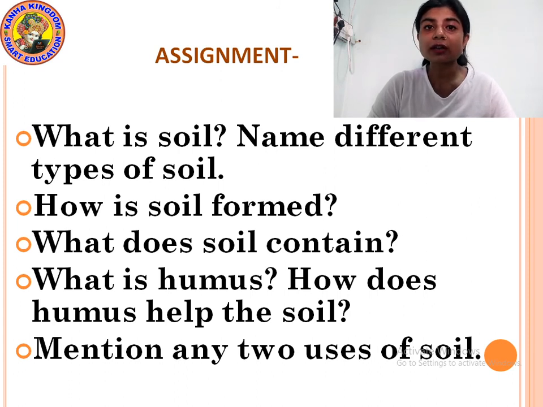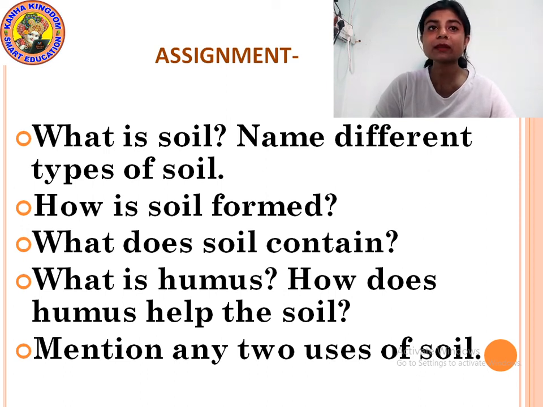Then what does soil contain? Soil contains air and water. Yes or no? Then what is humus? The dead remains of plants and animals in the soil is called humus. How does humus help the soil? Humus holds water in the soil and provides all the essential nutrients to the plants. Okay, that is why humus is very important in the soil.